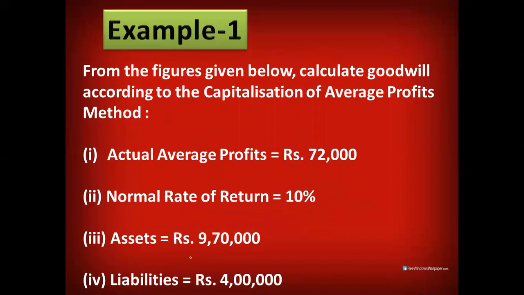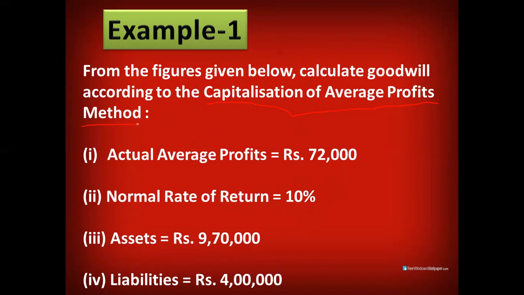This is example 1, and in this certain information is given to us. From the figures given below, calculate goodwill according to the capitalization of average profit method. Now the important part is this, students, because before calculating goodwill, we need to ensure which method they have asked us, because the same method we will be using. So in this, average profit capitalization is being asked. According to this, average profit is given to us, normal rate of return is given, assets are given, liabilities are given. So we'll recall all the steps that we have just discussed.